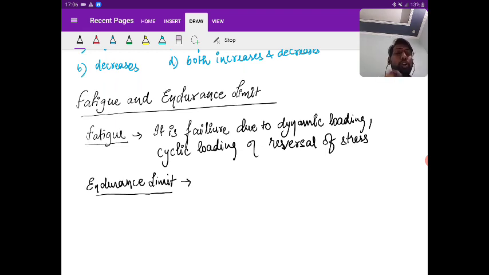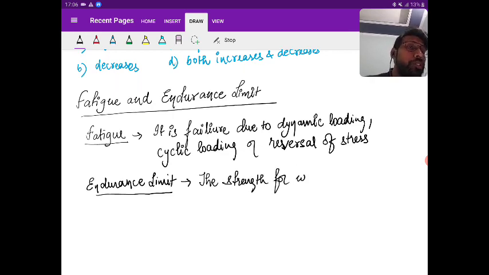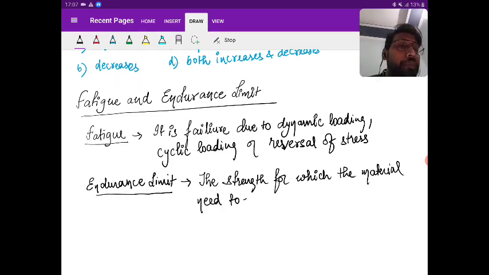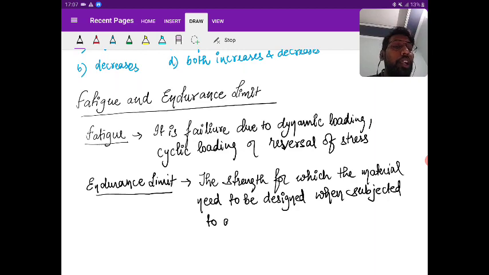So what is endurance limit? The strength for which the material needs to be designed when subjected to reversal of stress.